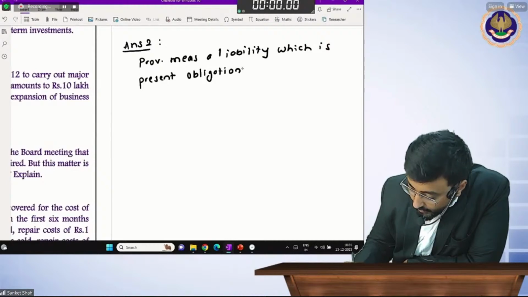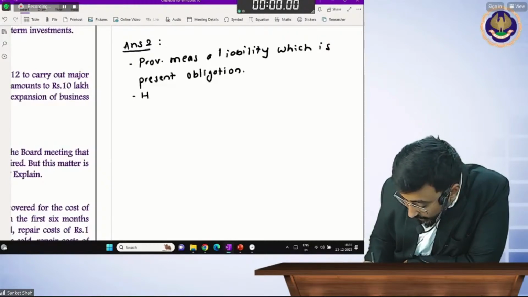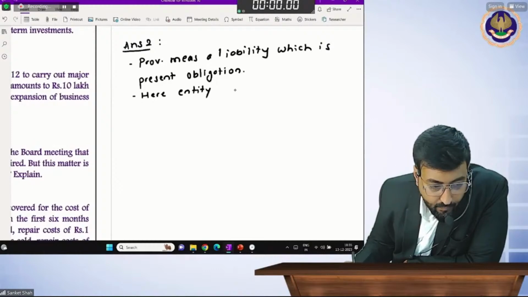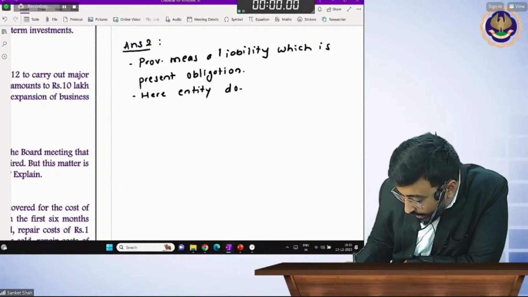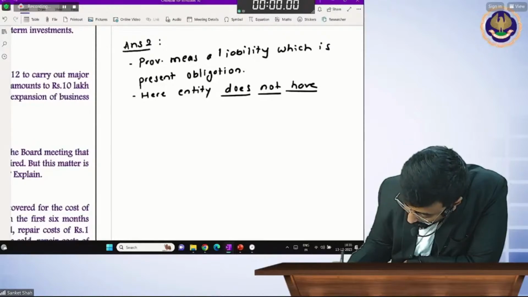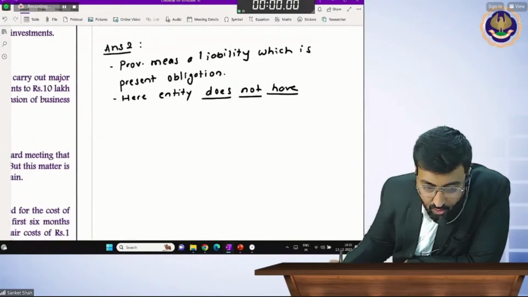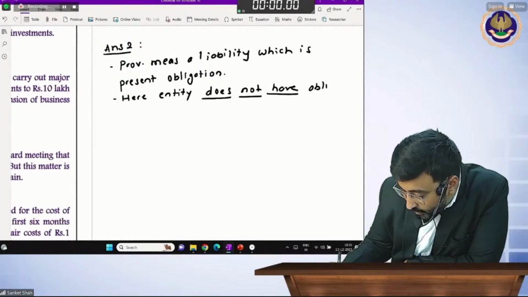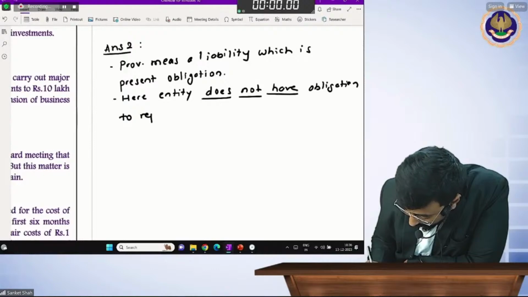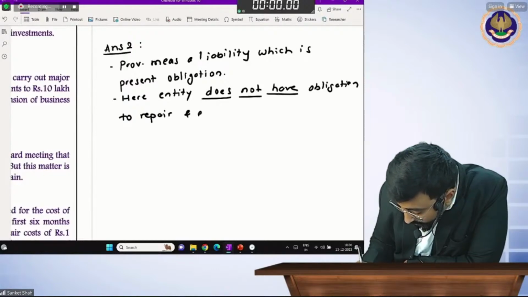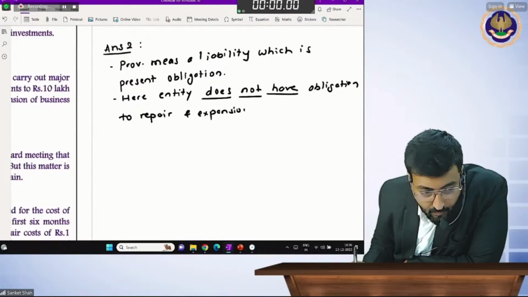Here, entity does not have obligation to repair and expansion.